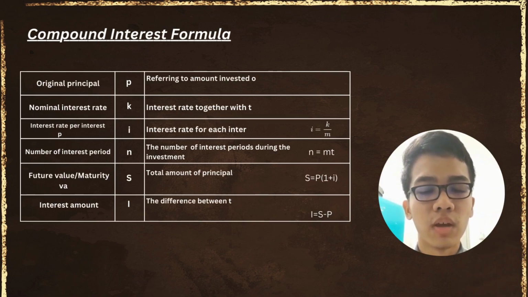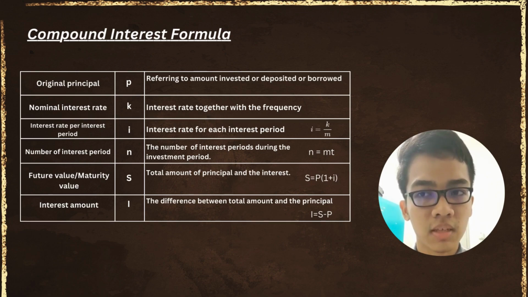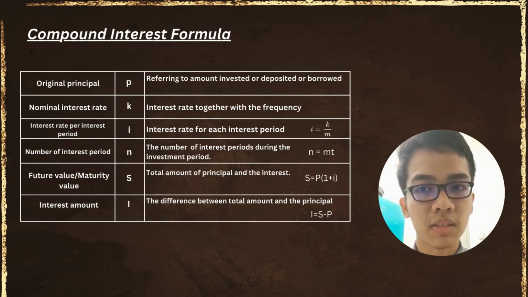First of all, we have original principal, which is P. Original principal is referring to the amount invested, deposited or borrowed. Next, we have nominal interest rate, which is K. K is the interest rate together with the frequency. Then we have I. I is the interest rate per interest period. I is also the interest rate for each interest period. The formula for I is K over M.